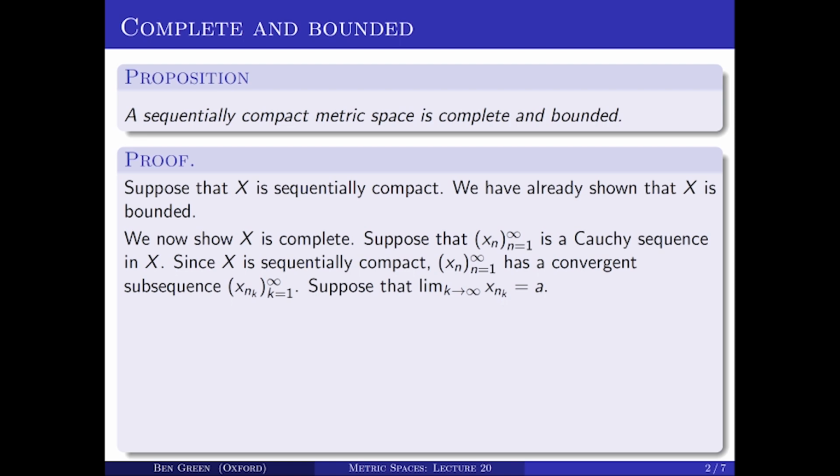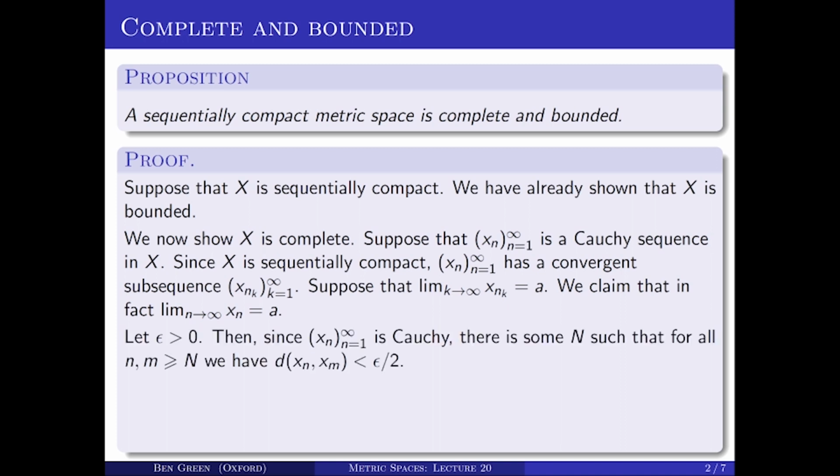Now I claim that when you have a Cauchy sequence, and if a subsequence of it tends to a limit, then that pulls the whole of the rest of the sequence along with it as well. So here's the key claim, that in fact the whole sequence x_n converges to a. Well, let epsilon be greater than 0. We'll write down what it means for x_n to be Cauchy, but with epsilon over 2 in the definition. So there's some capital N, such that if little n and little m are greater than or equal to capital N, then the distance between x_n and x_m is less than epsilon over 2.